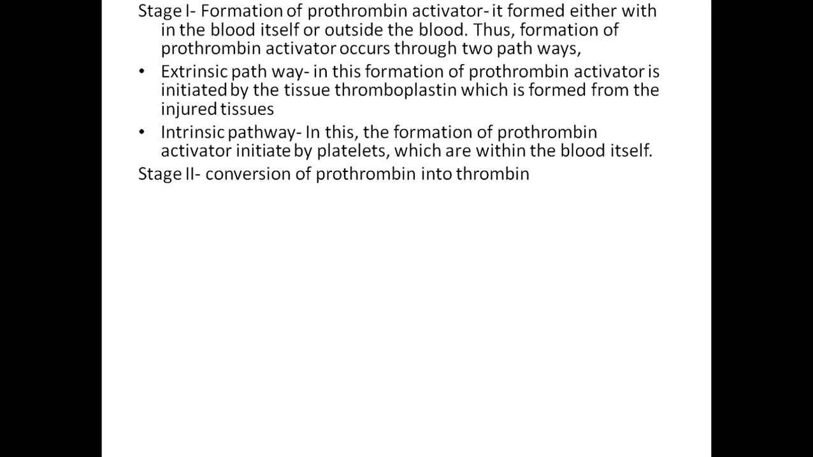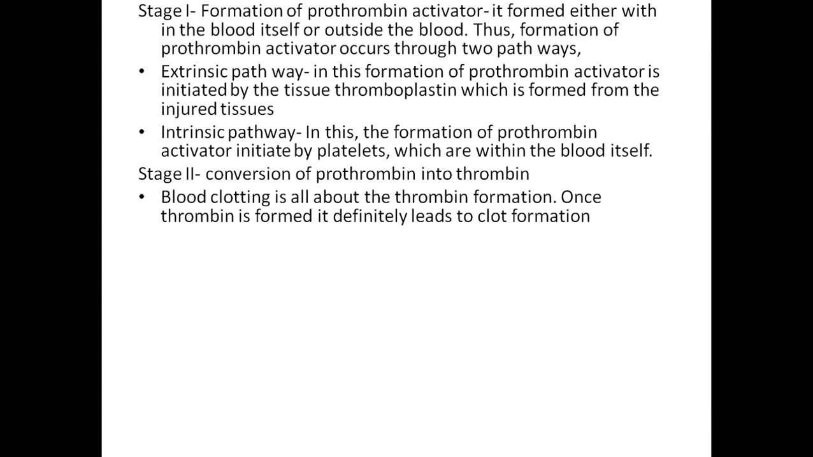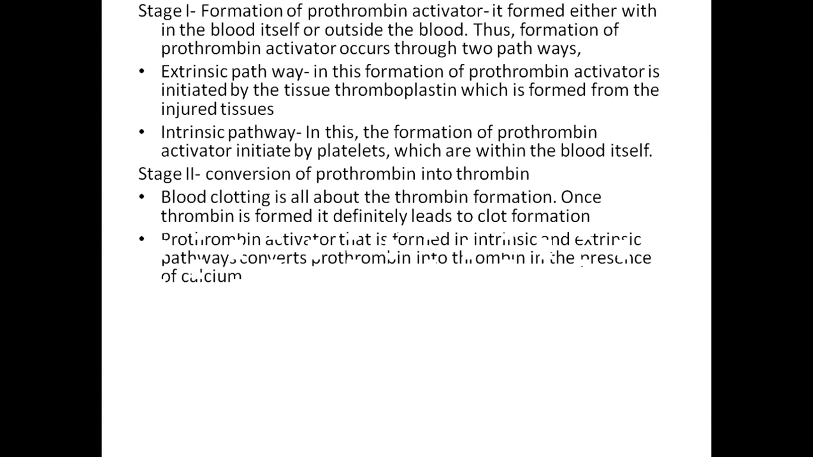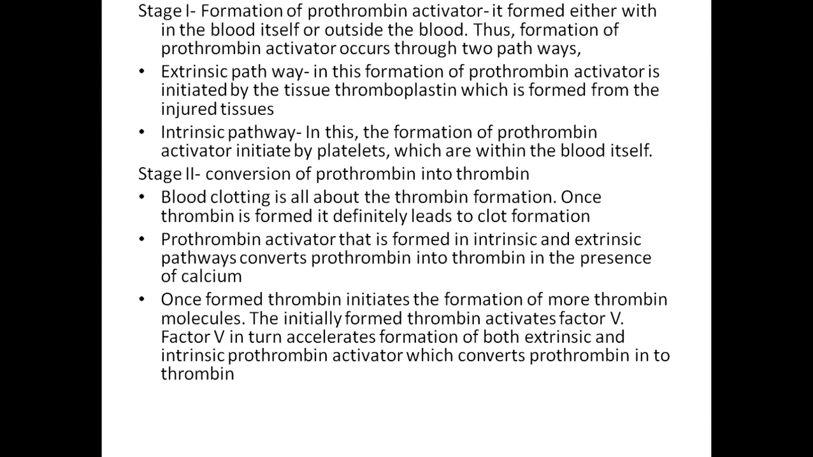Stage 2, conversion of prothrombin into thrombin. Once thrombin is formed, it definitely leads to clot formation. The prothrombin activator that is formed in the intrinsic and extrinsic pathways converts prothrombin into thrombin in the presence of calcium. Once formed, thrombin initiates formation of more thrombin molecules. Factor 5 in turn accelerates formation of both extrinsic and intrinsic prothrombin activator, which convert prothrombin into thrombin.